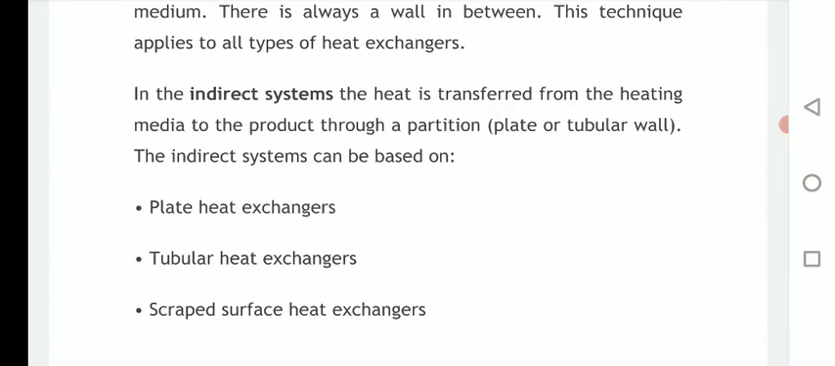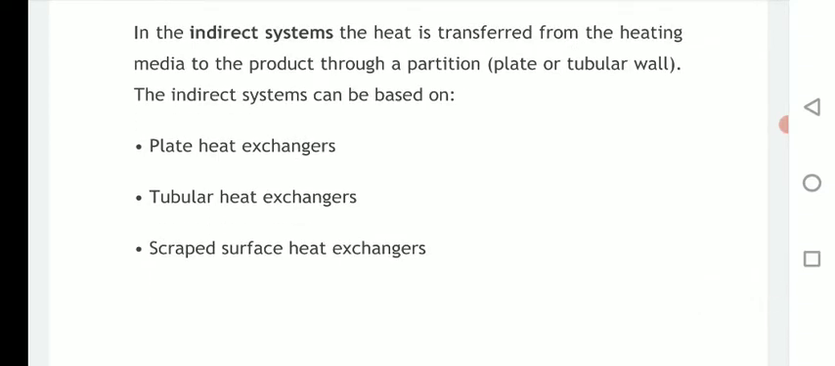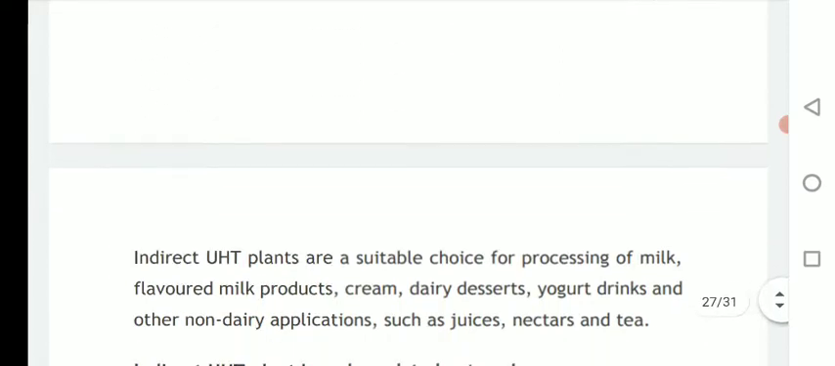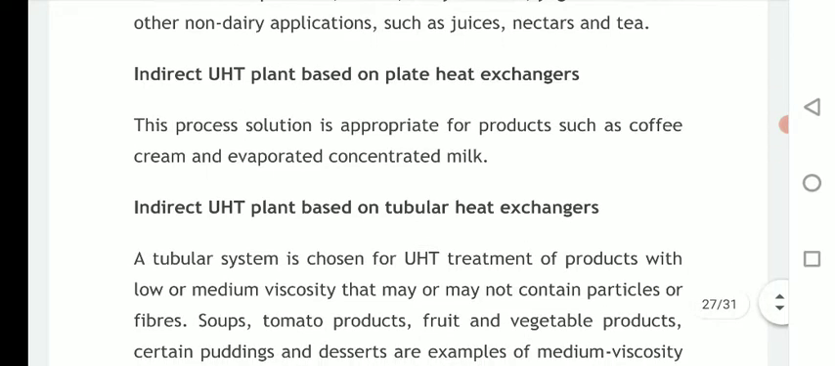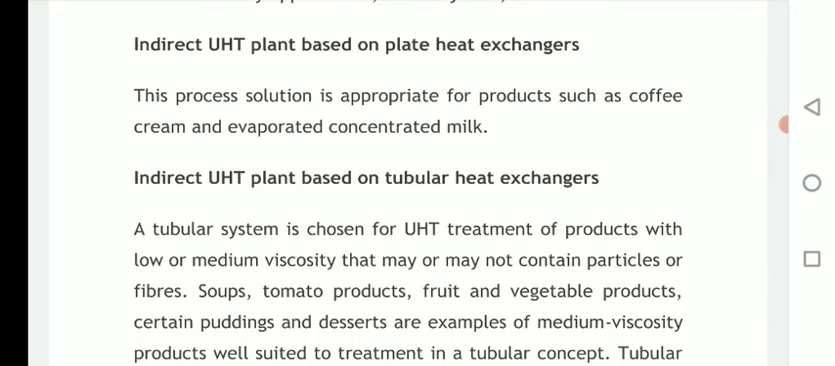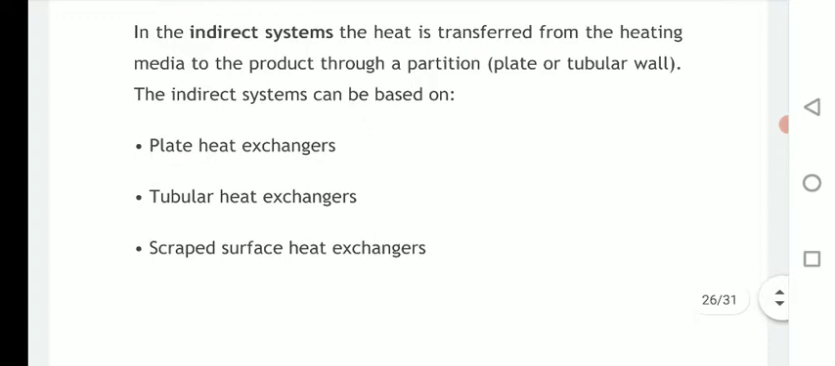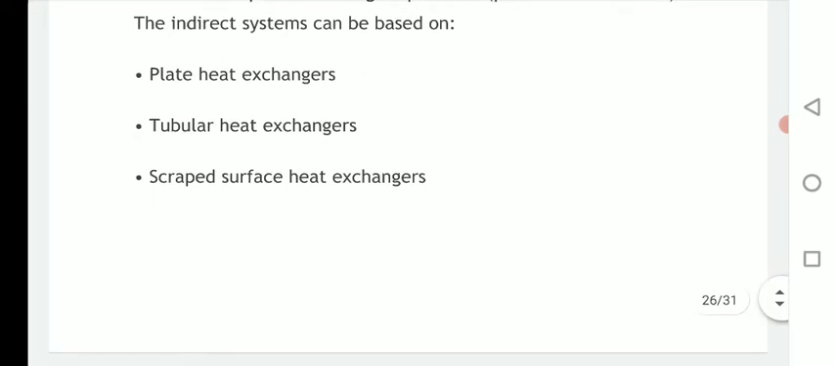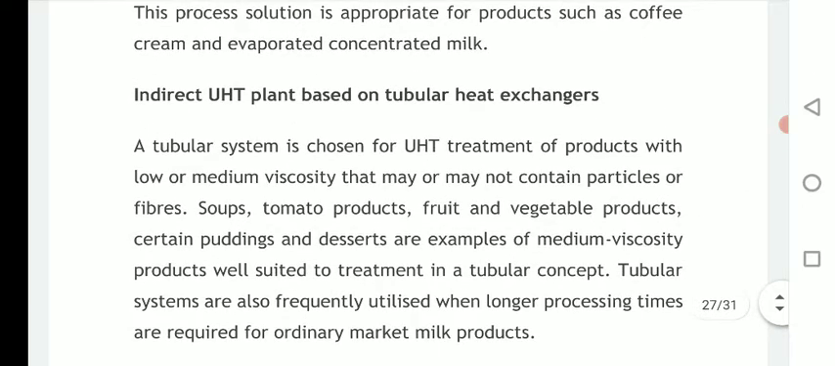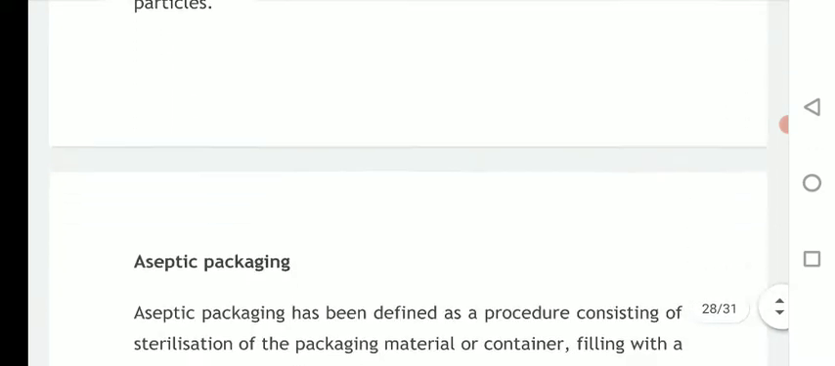So in an indirect system, the heat is transferred from the heating medium to the product through a partition. It might be a plate or tubular wall, and the indirect system can be based on plate heat exchangers, then tubular heat exchangers, and scraped surface heat exchangers. So these are different methods of UHT plant that are based on indirect heating processes, and these are different types of indirect methods that are used in sterilization of milk as well as other products. Okay. So these are different types.